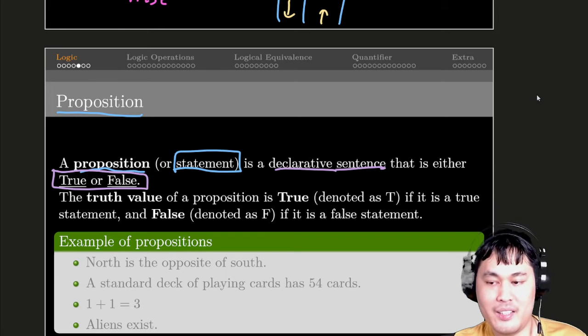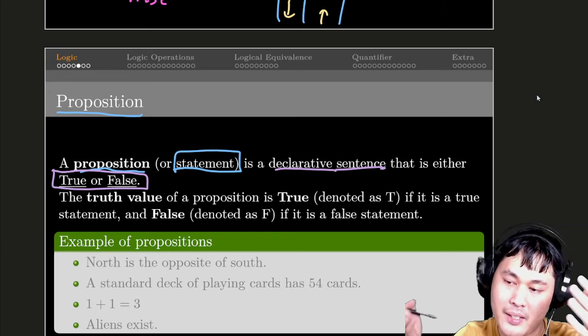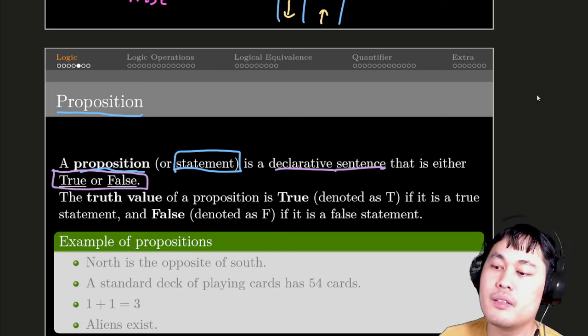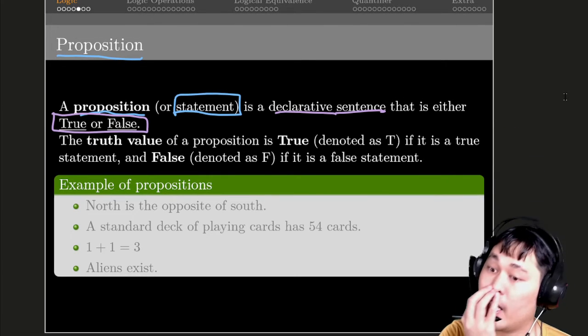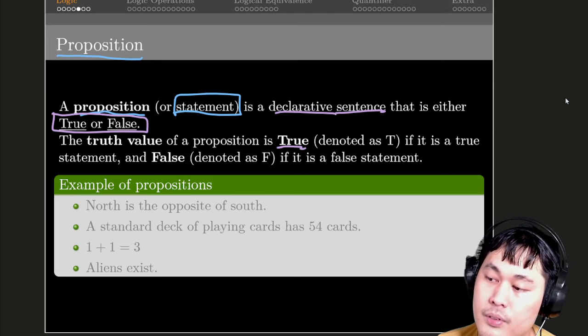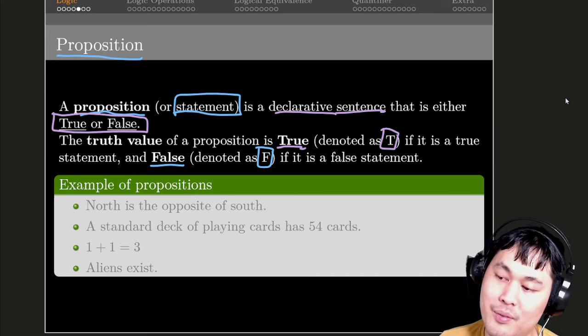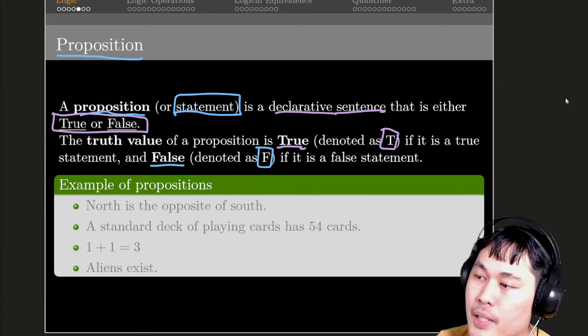You can say anything. You can claim whatever you want to. But what you claim is classified as a statement or a proposition only when we can say it's true or false. If it's true, we denote that as a single letter T. If it's false, we denote it as F.